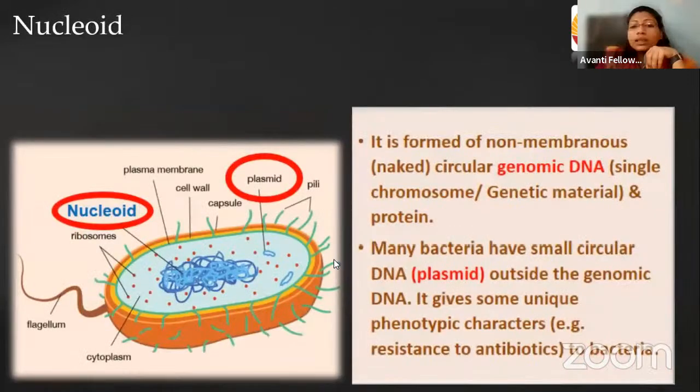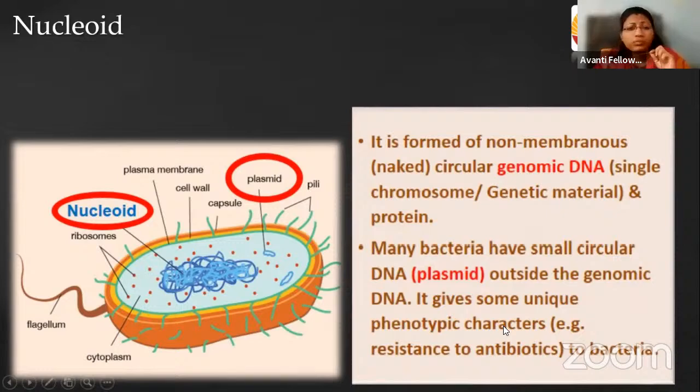Next, as I have already explained, the genomic DNA and the plasmid DNA. The genomic DNA is a double-stranded linear DNA, a single chromosome of genetic material. It is naked because it does not have a covering of membrane. But the plasmid is a double-stranded circular DNA, smaller in size, present in the cytoplasm, separate from the genomic DNA.